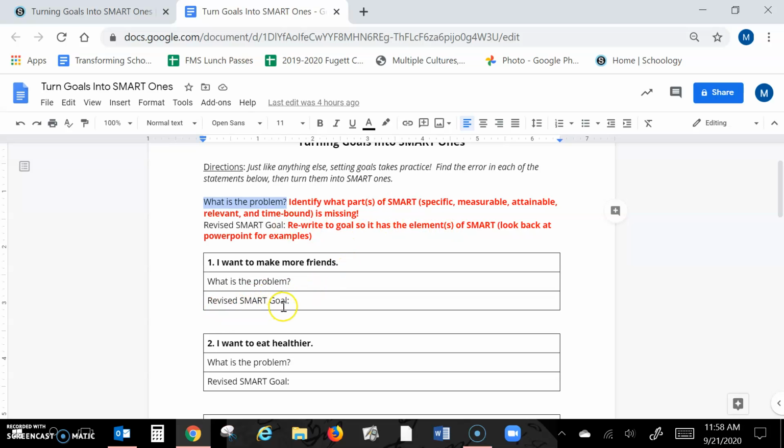Then for the revised SMART goal, as you see here, it says rewrite the goal so it has the element or elements of SMART. And again, you can look back at that PowerPoint presentation for examples of how the original goal, as you see here in bold, was written, and then how it was written into a SMART goal to be specific, measurable, attainable, relevant, or time-bound.